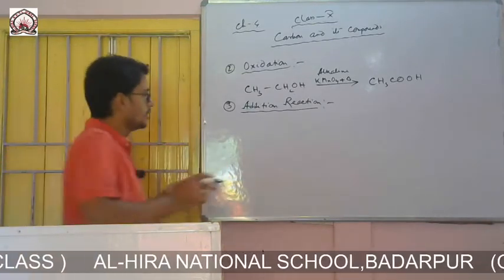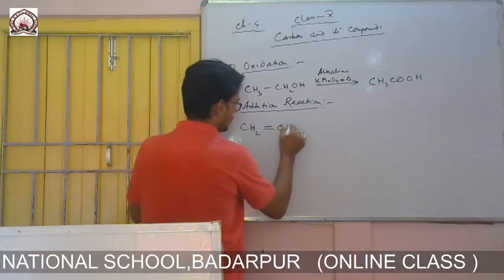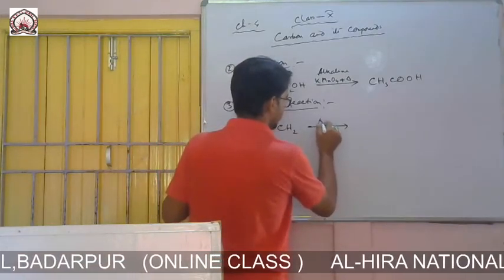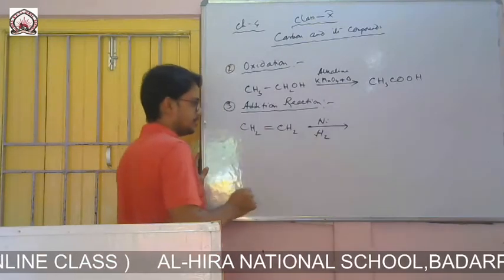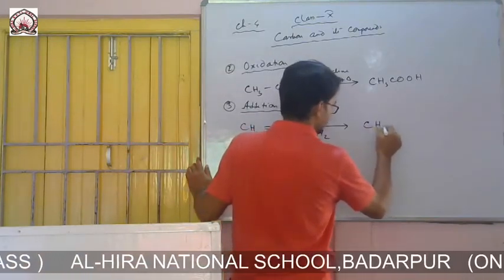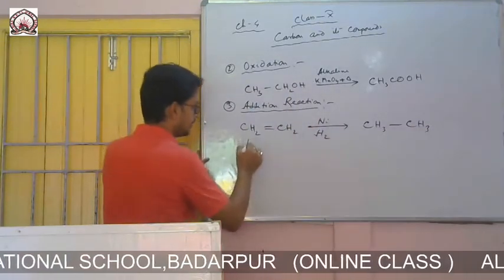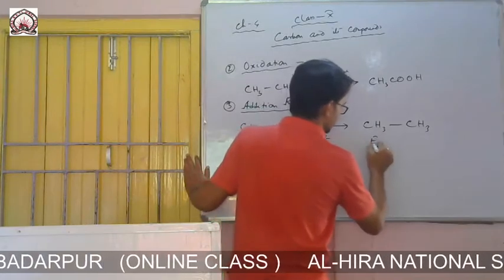For example, ethene, CH2 double bond CH2, in presence of nickel catalyst, when two hydrogens are added, forms CH3 single bond CH3. This is ethane.